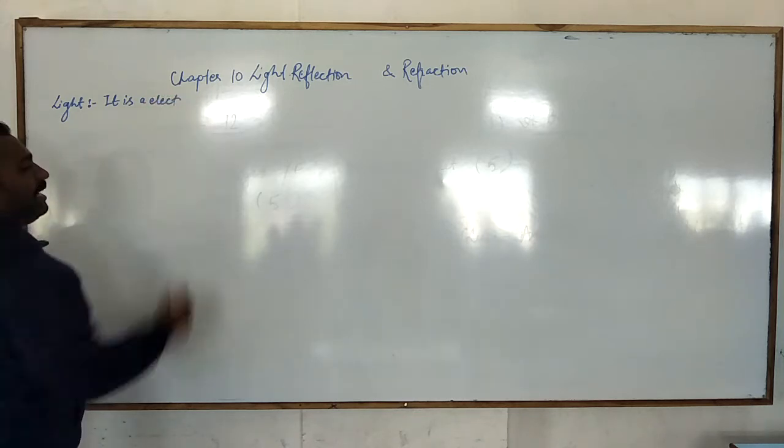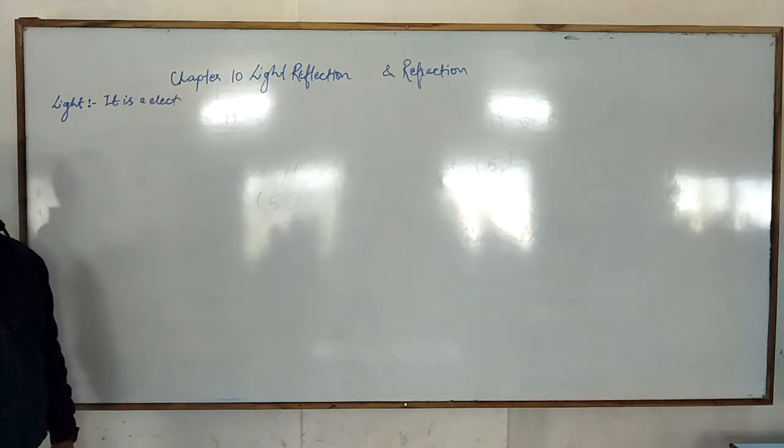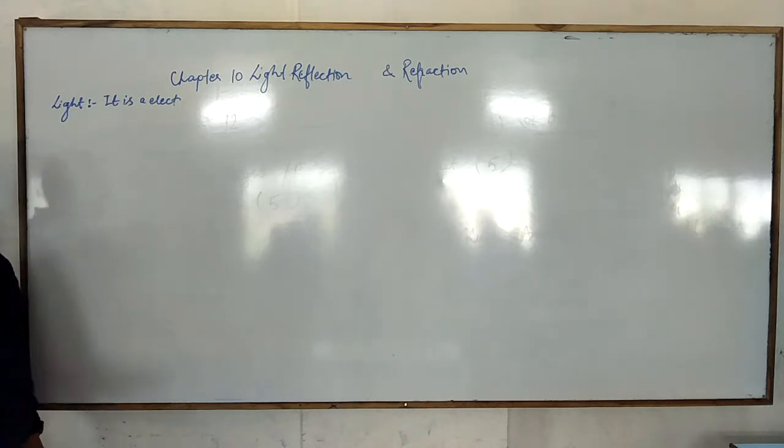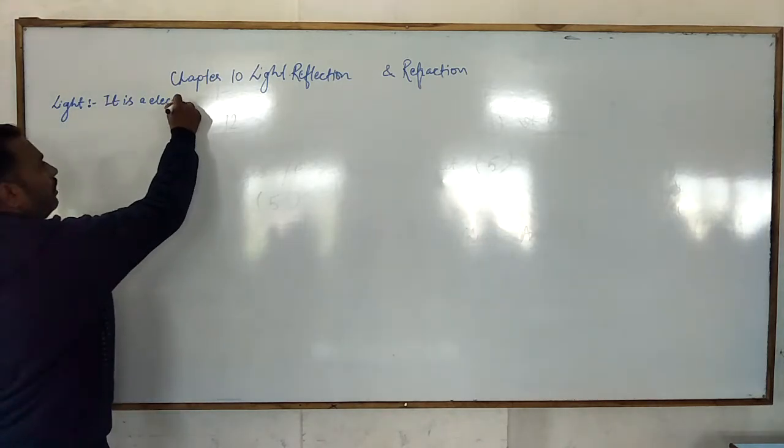And one more thing: light is electromagnetic radiation, or waves. Okay, so write this.